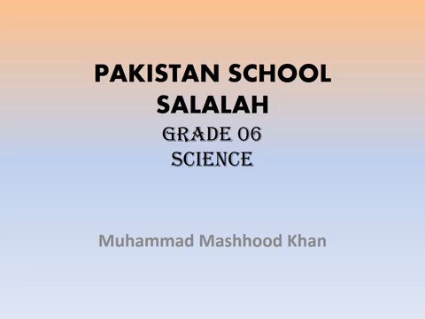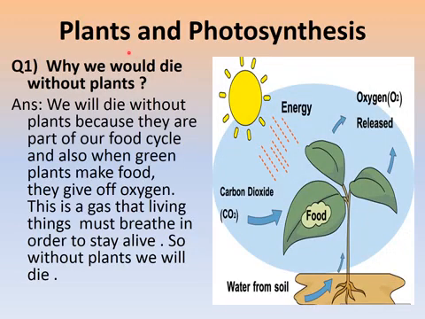This is your science teacher, Muhammad Mashood Khan, and today we are going to discuss plants and photosynthesis. Question number one: why would we die without plants? The answer is we will die without plants because they are part of our food cycle, and also when green plants make food, they give off oxygen. This is a gas that living things must breathe in order to stay alive. So without plants, we will die.